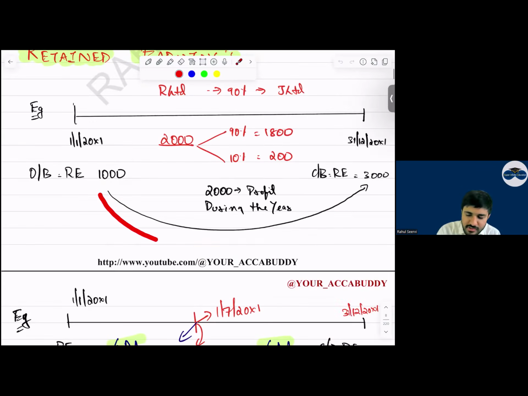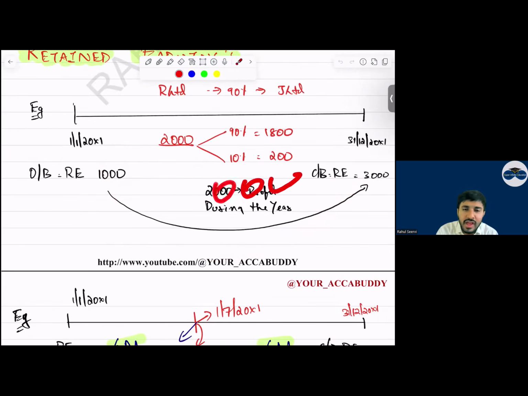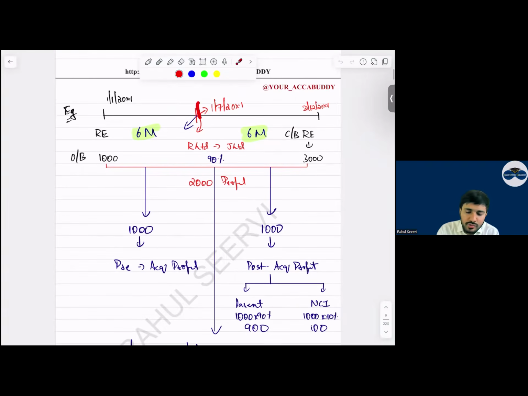So whatever is the movement during the year, this during the year movement is known as post acquisition profit, and this should be given to whom? This should be given to parent and NCI. Step number 4, step number 5. Yes, sir. If it's a mid-year, then what should we do? The pre-acquisition profits will not be considered, only the post-acquisition part we will consider.